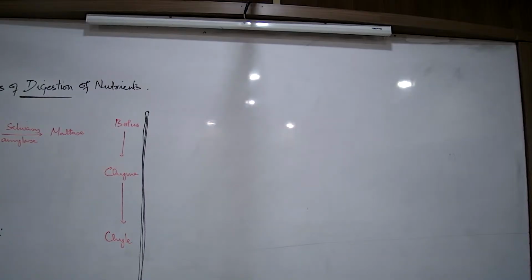What is the difference between starch and maltose? Starch is very complex. Maltose is comparatively simpler. Can you give me one or two examples of starch? Where is starch present? Potato, corn, rice, roti, all these wheat flour items that we consume have starch.